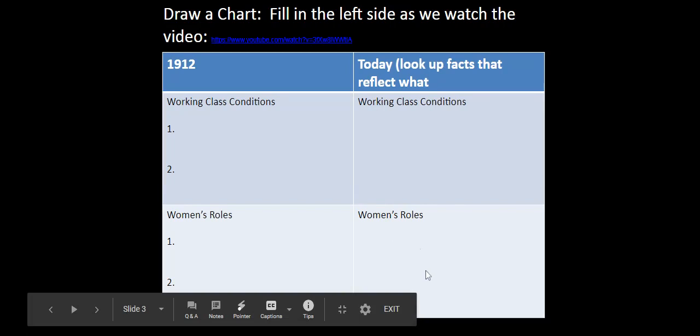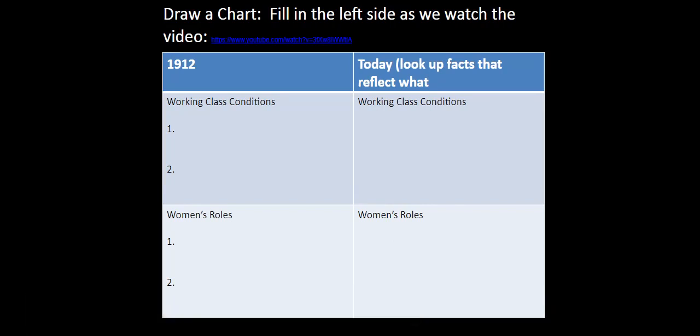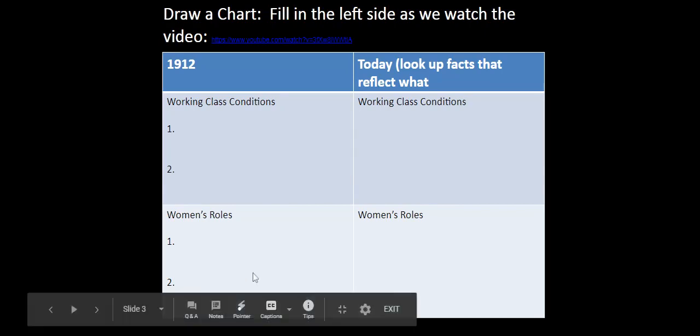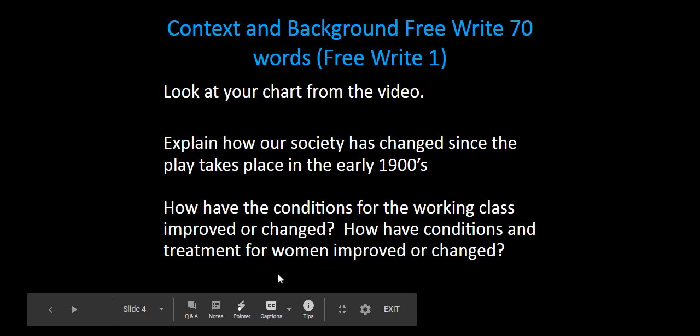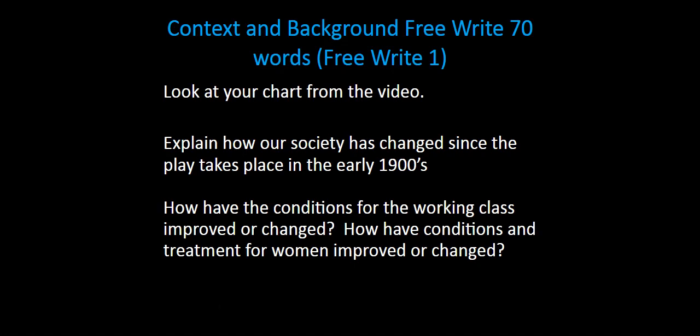Please document those. You may draw this T-chart in your notebook. You may also sample the template in Schoology. When you finish the T-chart, you'll need to open to a blank page in your notebook or into the template. There's a prompt right here. Explain how our society has changed since the play takes place in the early 1900s.